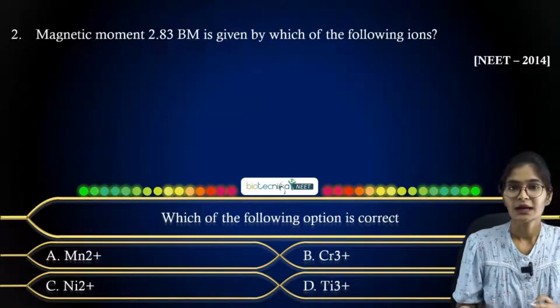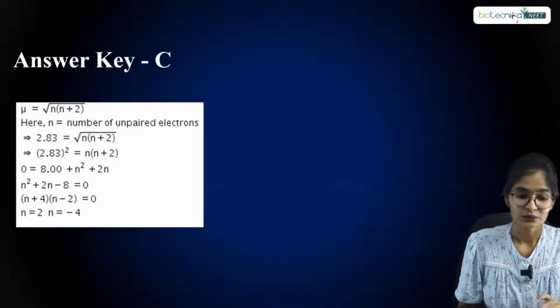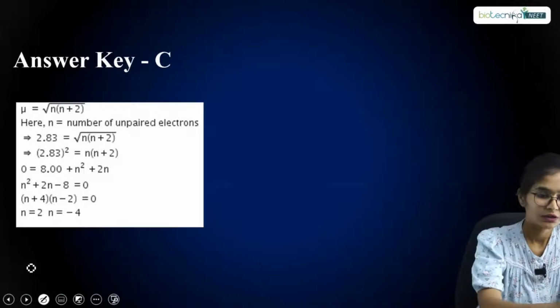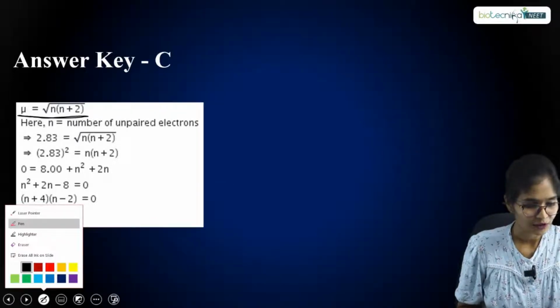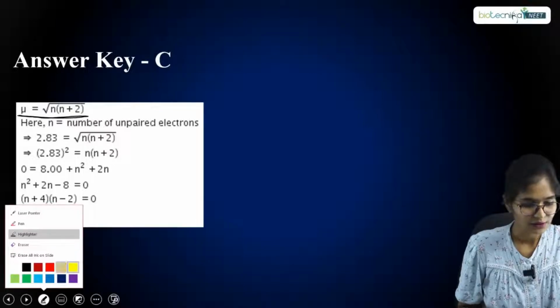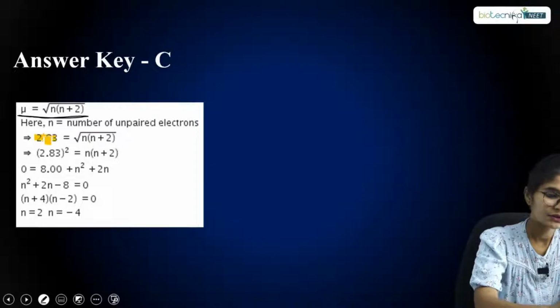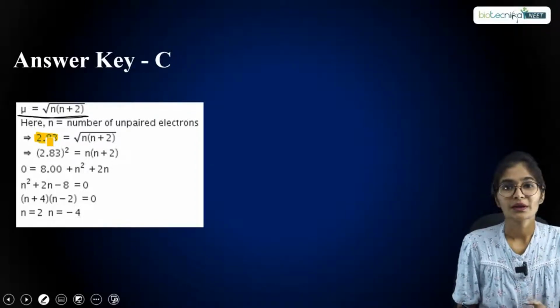So let us look at the answer. The answer is option C, that is nickel 2+. So how you can solve this question, as I have told, here you have to apply this formula. The formula is already given, and now your duty is to just calculate accordingly. So substitute 2.83 as the value of the magnetic moment, and you have square root of n into n plus 2.